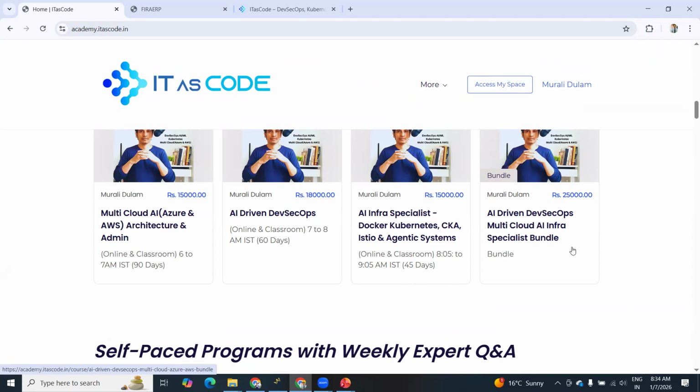You can select any one of the courses. We are offering different courses: multi-cloud Azure AI, 6 a.m. to 7 a.m.; DevSecOps, 7 a.m. to 8 a.m.; and AI Infra Specialist, 8 a.m. to 9 a.m. If you need all three, you can go for the bundle course as well. Based on your availability, you can choose these courses. The important factor is time; you need to have sufficient time, then only you can achieve these courses. Select based on your bandwidth.